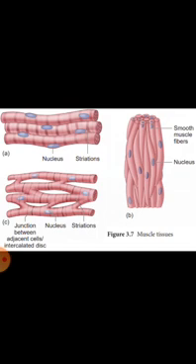The cells are long with many nuclei and are not branched. They do not have branches. They have light and dark bands and so the name is given striated muscles.